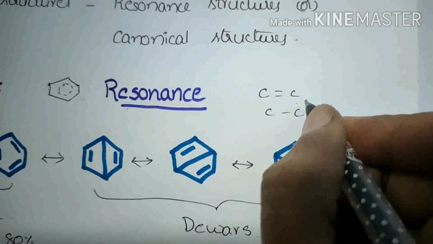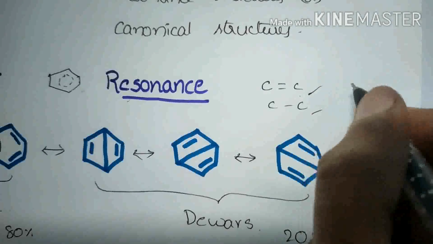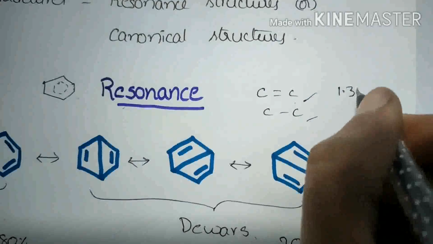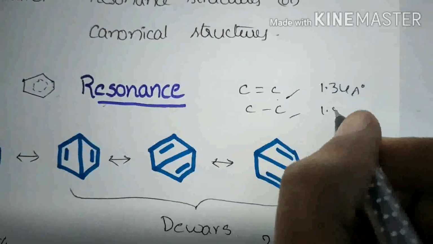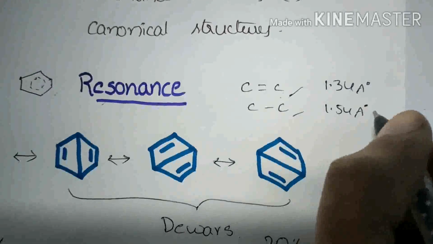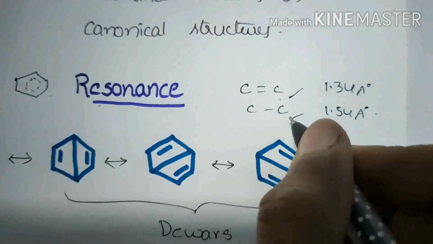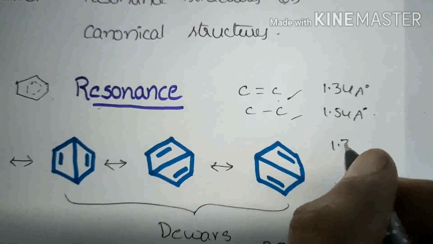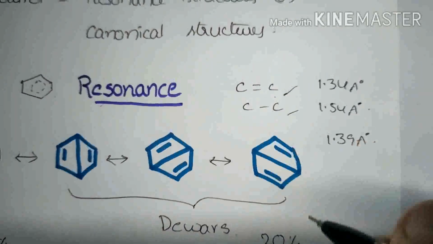In benzene, C-C double bonds and C-C single bonds are there. Generally, a C-C double bond length is 1.34 angstroms and a C-C single bond length is 1.54 angstroms. But in benzene, all the C-C bonds have the same length, 1.39 angstroms. It is because of resonance.